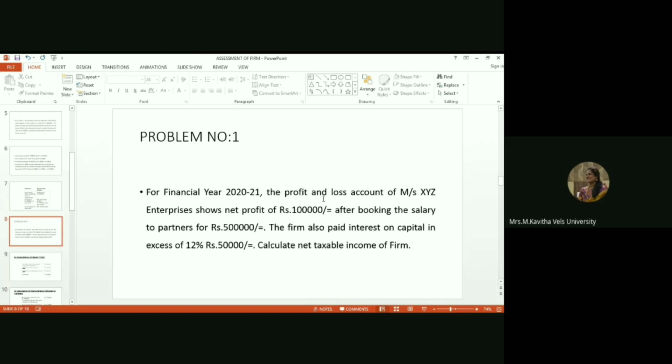I already told you the interest on capital allowed to partners is only up to 12 percent. If they have given excess of 12 percent, you have to add this 50,000. Calculate the taxable income of the firm and tax liability of the firm.